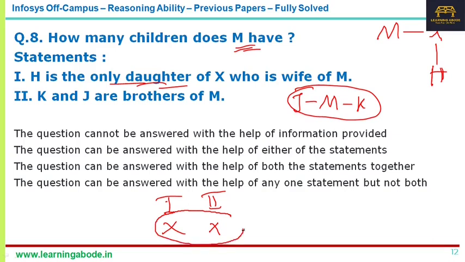Now what happens if we combine? If we combine, we know X is the husband, we know J and K are the siblings, and H is the only daughter. We still do not know whether M has any other children or not. So the answer for this question is the first option: the question cannot be answered with the help of the statements provided. In other words, data insufficient. So data insufficient is the answer for this question.